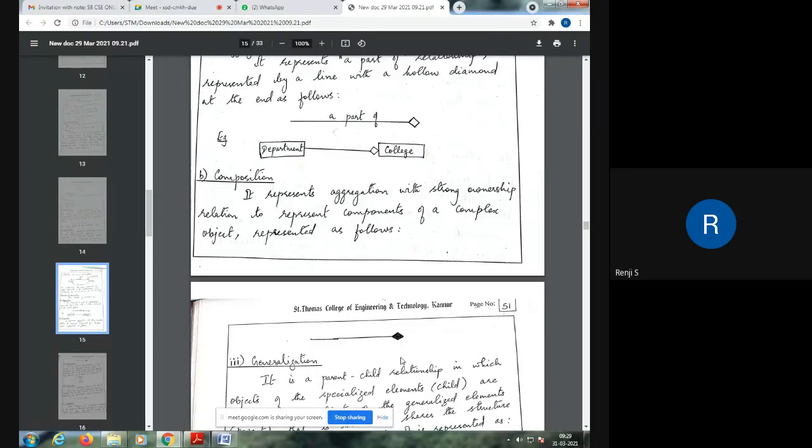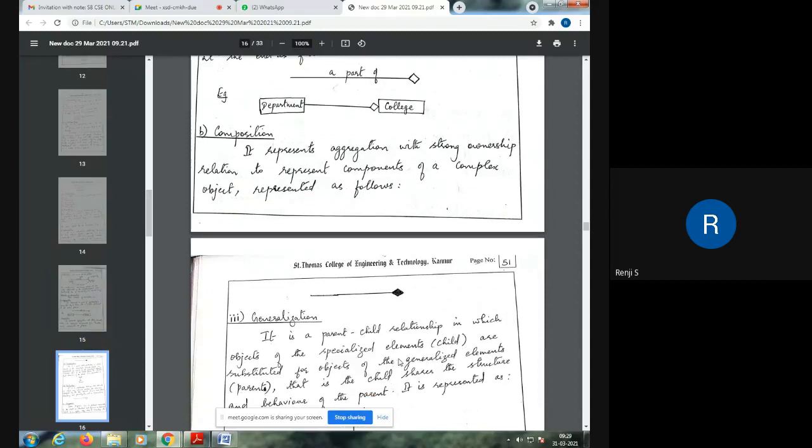That is known as composition, and the difference is that it represents a strong relationship, because if that particular component is removed from the aggregate, then the aggregate does not exist. Only with the presence of this component does the entire thing exist.